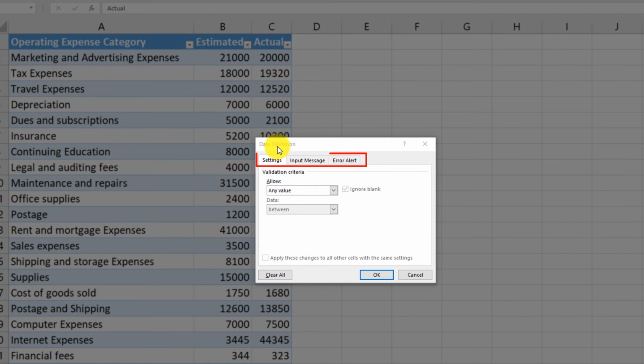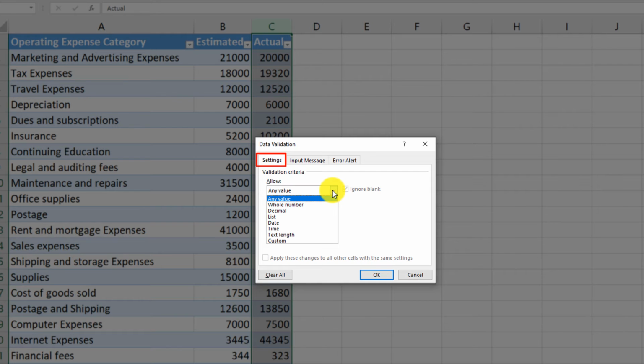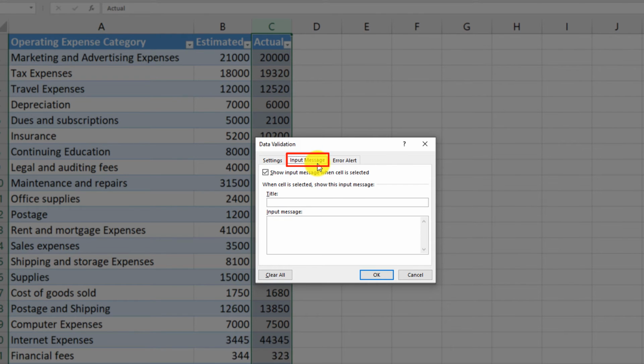There are 3 tabs in the Data Validation input box. In the Settings tab, you decide what type of validation you would like to apply. Then you have an opportunity to create an input message with a title and the message itself. And then you decide what kind of error you would give to the user in case users do not comply with the validation that you just put together.